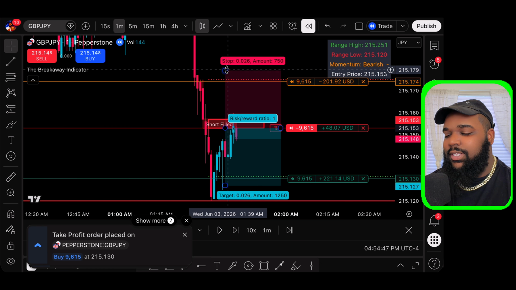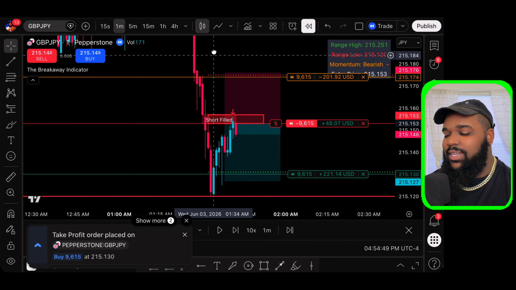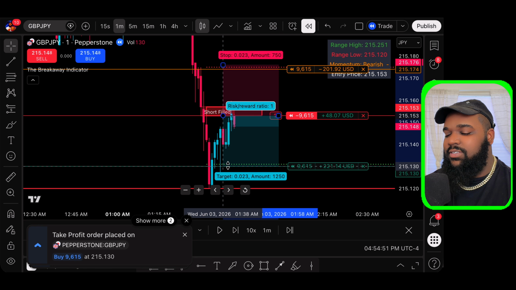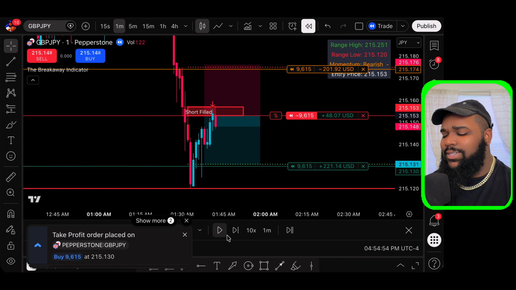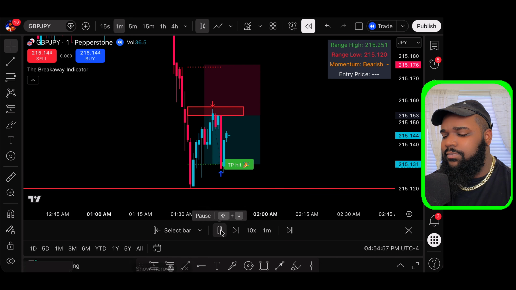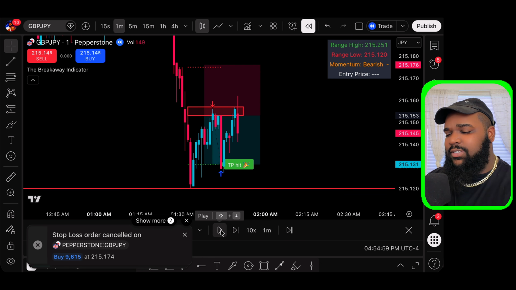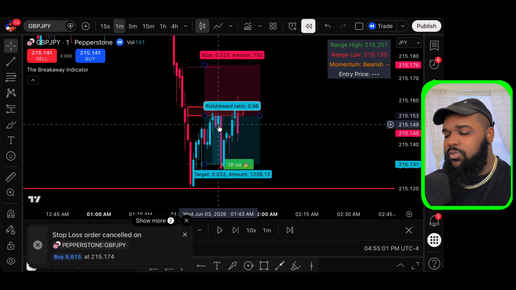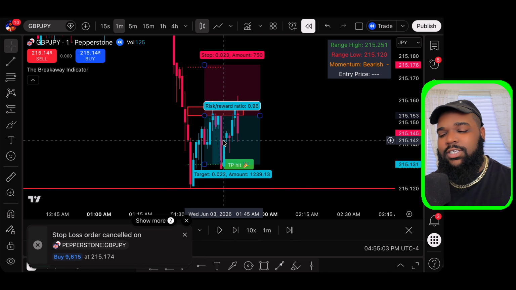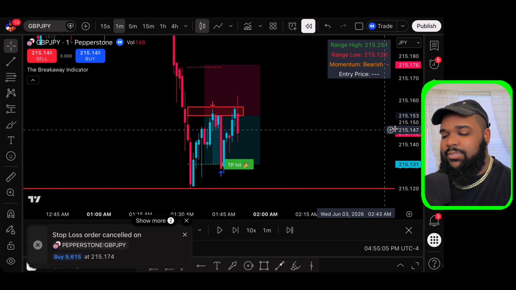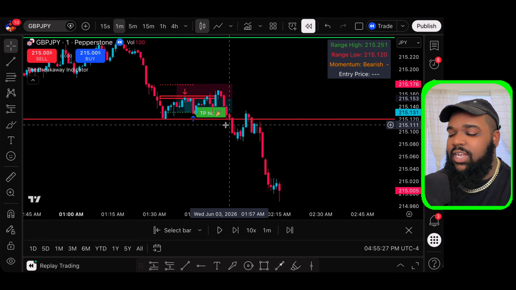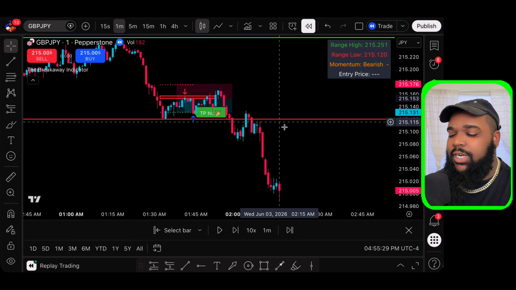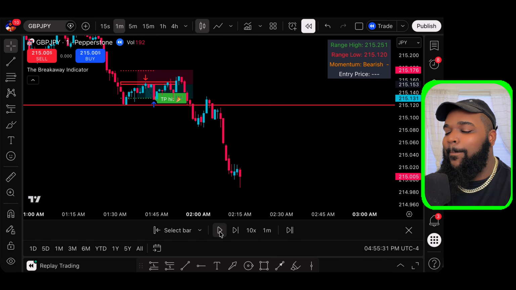TradingView has this weird thing that when you try to back test, it won't let you put the stop loss and take profit until it enters you in. I don't know why it does that, but we're in the market right here. Boom, TP hit. You hit TP in a matter of 1, 2, 3, 4, 5 minutes. You hit TP in less than 5 minutes. Let's keep going. So price broke through this line. If you know the strategy, you would have been able to enter this trade and you would have caught a banger.